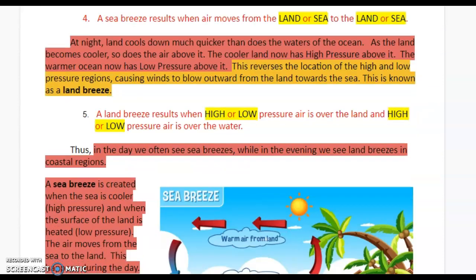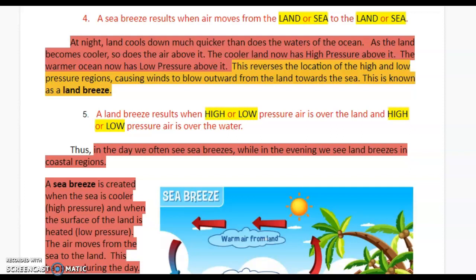At night, land cools down much quicker than the waters of the ocean. As the land becomes cooler, so does the air above it. The cooler land now has high pressure above it. The warmer ocean now has low pressure above it. This reverses the location of the high and low pressure regions, causing winds to blow outward from the land towards the sea. This is known as a land breeze.